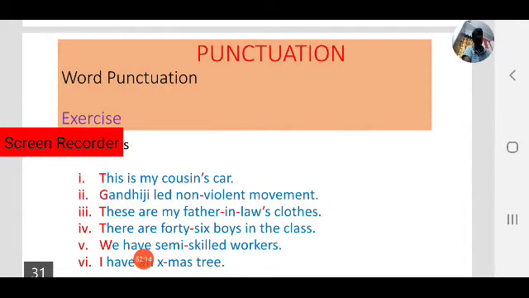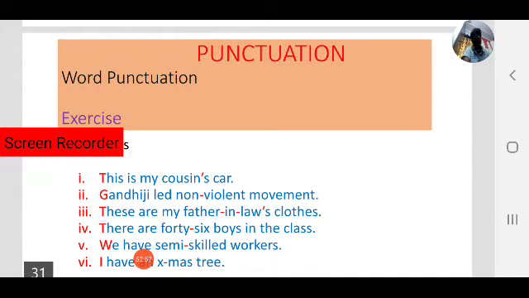These are my father-in-law's clothes. Like non-violent, father-in-law is also a compound word, a combination of words. In non-violent, non and violent are joined, so there we used a hyphen. In father-in-law there are three words, so we used two hyphens: father hyphen in hyphen law. The clothes belong to my father-in-law, so law apostrophe s.